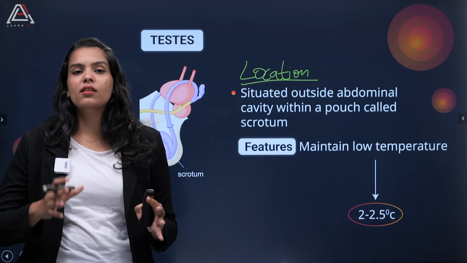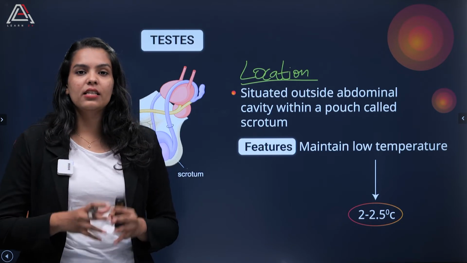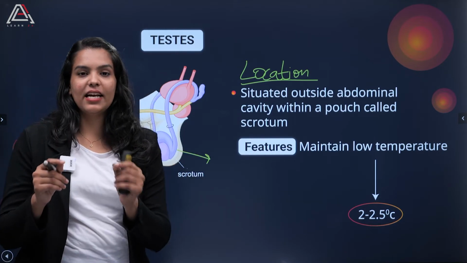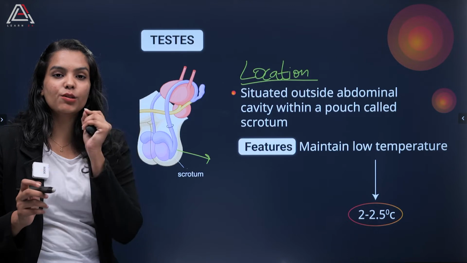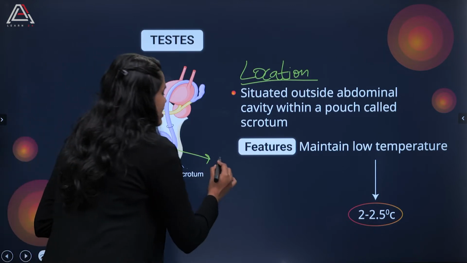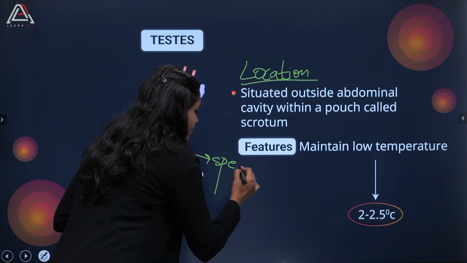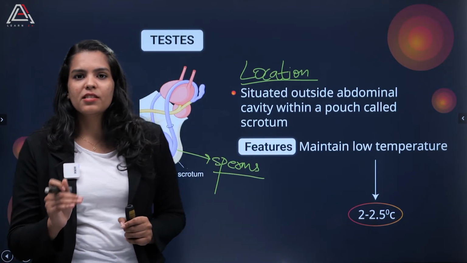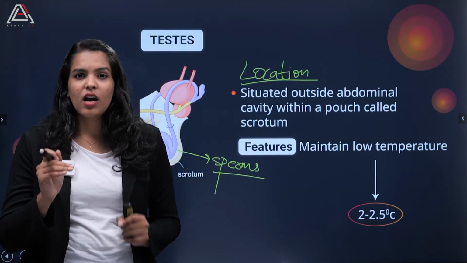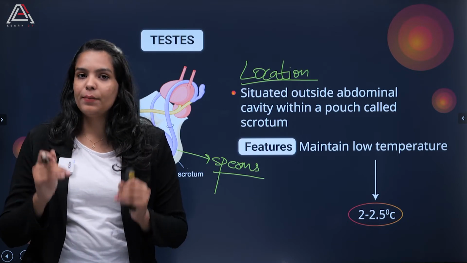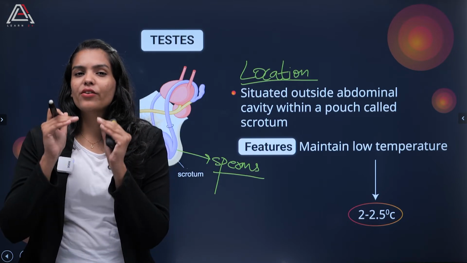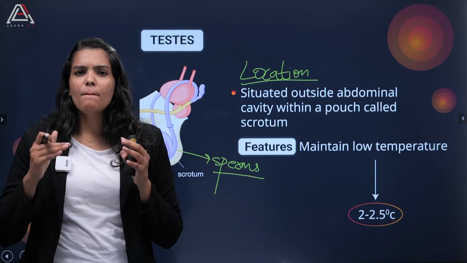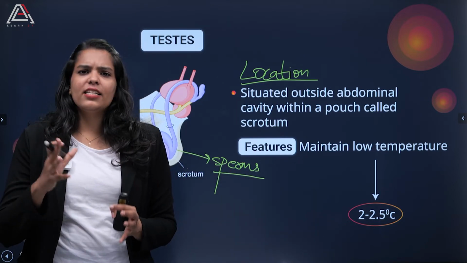The simplest answer that I will give you is, first of all, let me give you a heads up that in the testis itself the sperms are being produced. For its production, the sperm has to maintain a low temperature. It requires a low temperature of 2 to 2.5 degrees Celsius lower than body temperature.